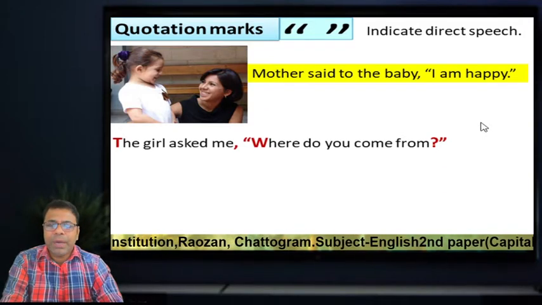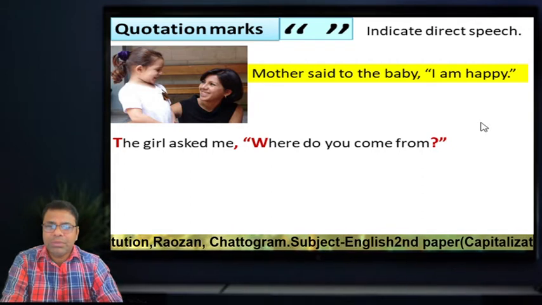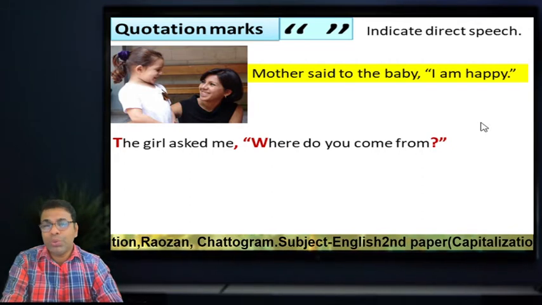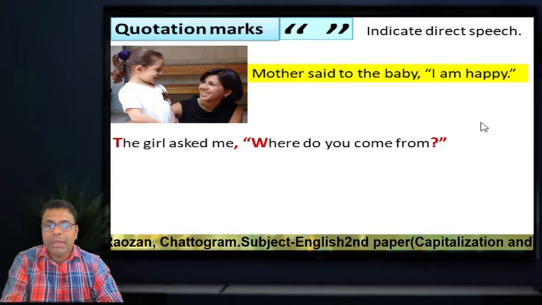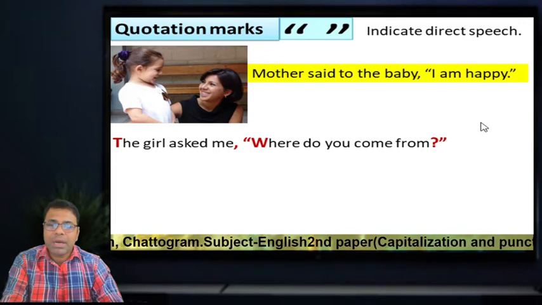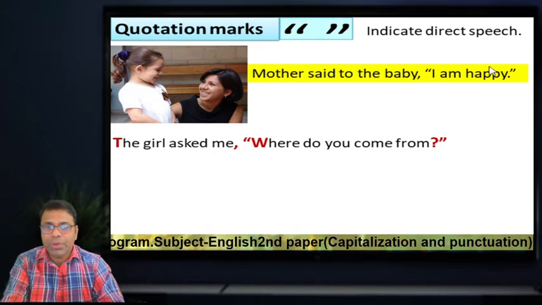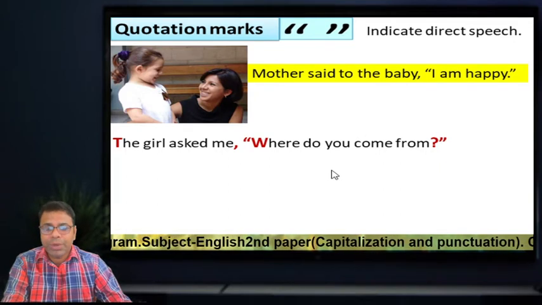And look at another sentence. The girl asked me, "Where do you come from?" Here, at the very beginning of the word, that's why we use a capital. Then before the inverted comma we must use a comma, then start the inverted comma, and at the start inside the inverted comma we must use a capital W. Look at the W.